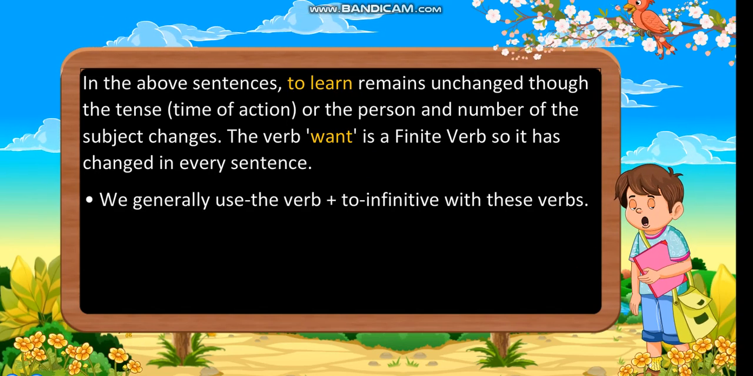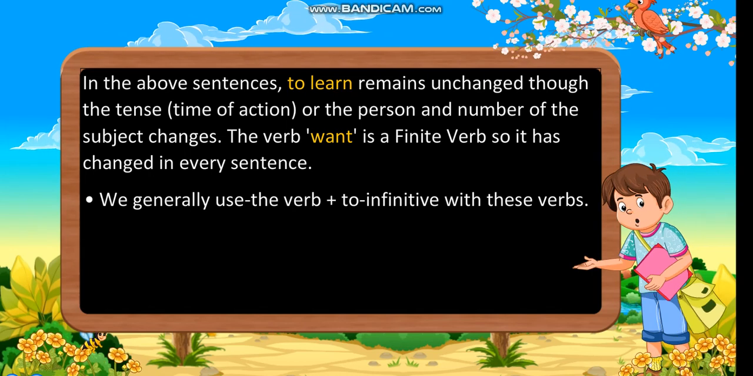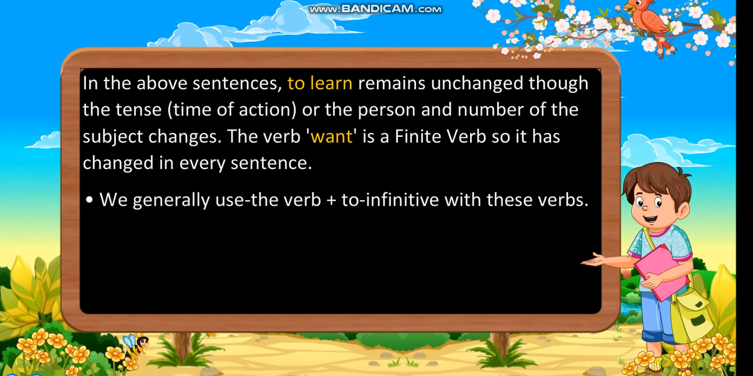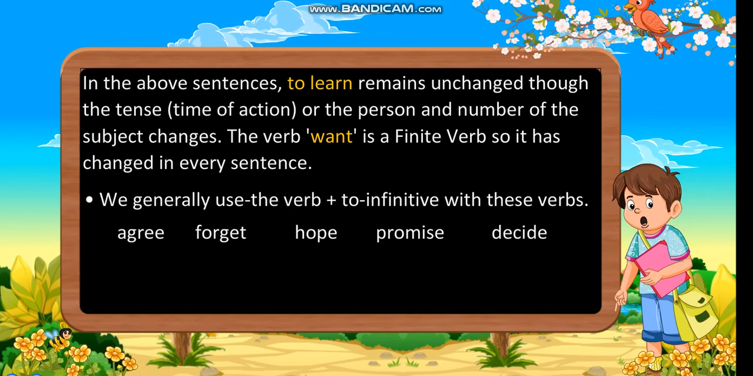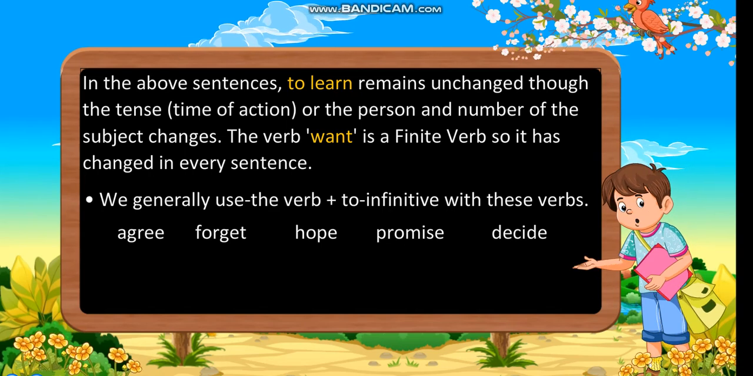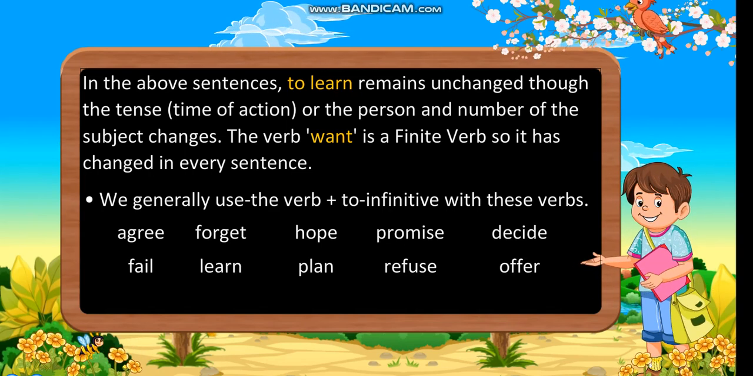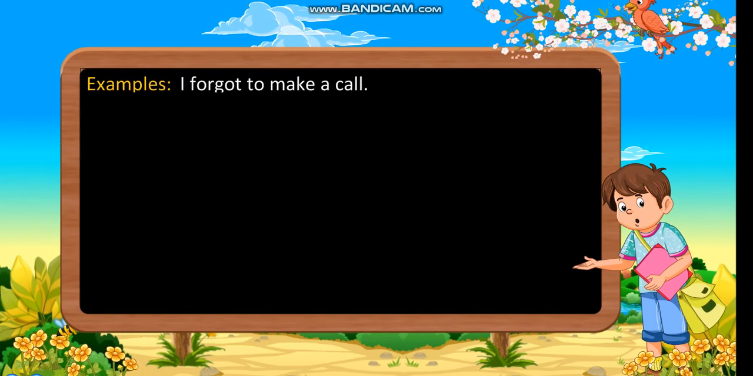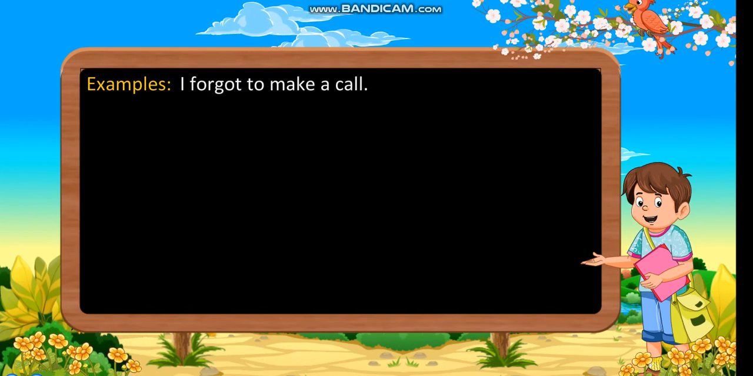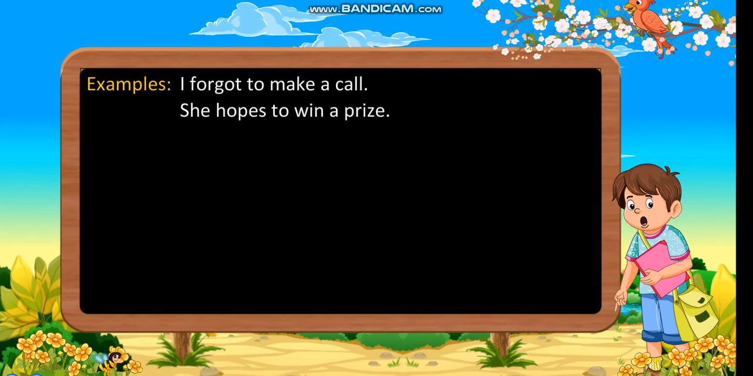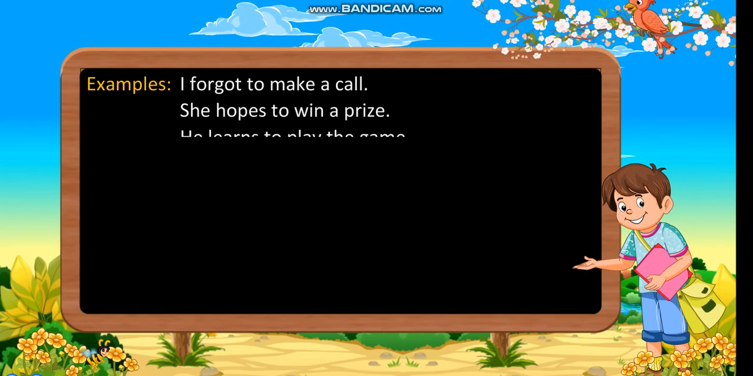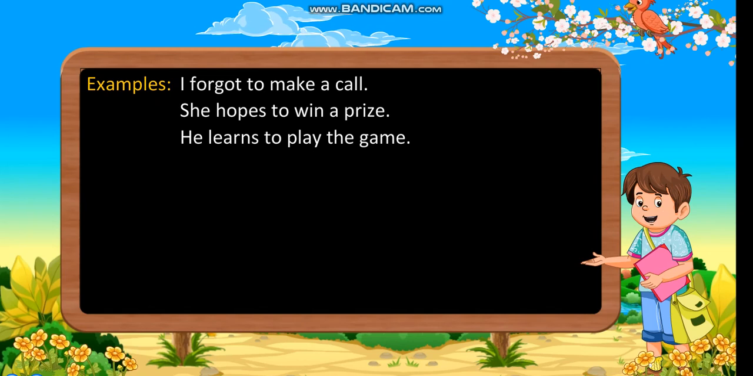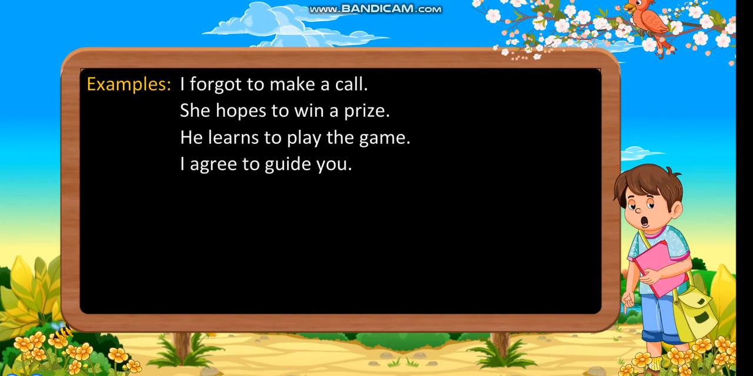We generally use the verb plus to infinitive with these verbs: agree, forget, hope, promise, decide, fail, learn, plan, refuse, offer. Examples: I forgot to make a call. She hopes to win a prize. He learns to play the game. I agree to guide you.